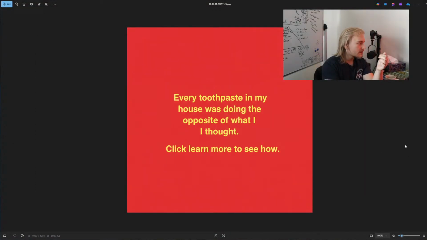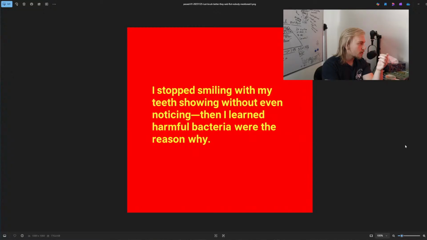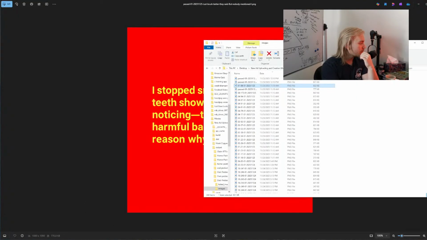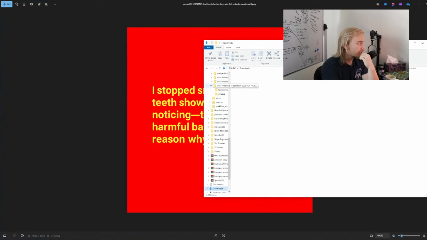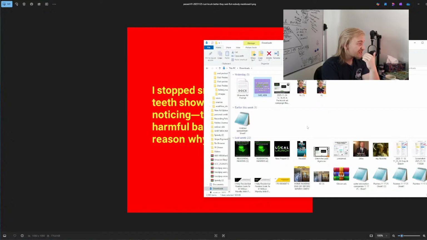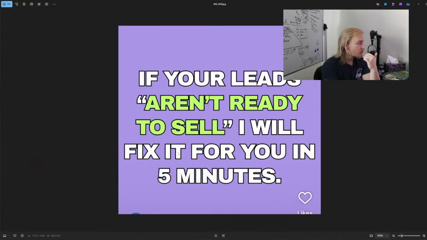So the review process... sorry, I need to go back to this part. The review process is checking to make sure that the image is in line with my recommendations and what I want. So this would probably fail, and that's because I want the font size to be bigger. At a minimum, the font size that I'm looking for is like this. I want font size more like this. Now, I don't care about the stroke. I don't care about the extra color.